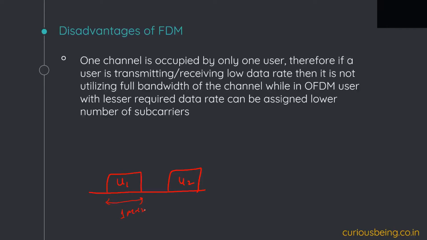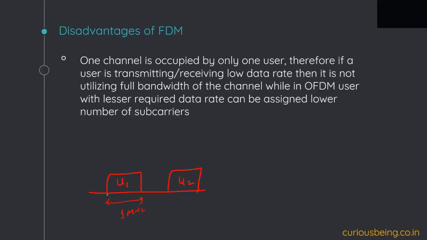In that case, the required data rate is obviously lesser, and a lesser data rate can also be supported by a lower bandwidth. So if we allocate a larger chunk of bandwidth, then it is not utilizing the full bandwidth.